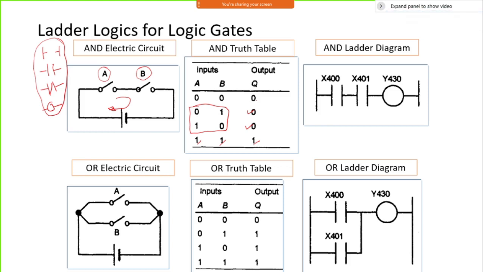How can I do it? I can put this whenever there is an AND circuit. X400 is nothing but a number. Don't worry about these numbers. Sometimes we may get confused with these numbers because this many inputs will be there in a single PLC. I am going to provide X as an input. 400 is the number of the pin in which I am going to put that input. 401 means another pin, and Y430 means output. Y represents output. 430 means that pin has been given the number 430. I am going to get the output there.